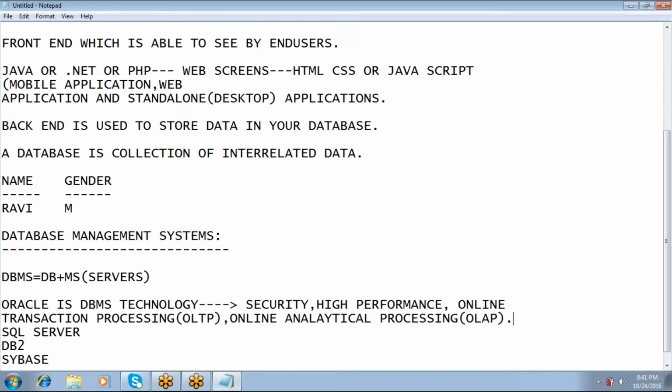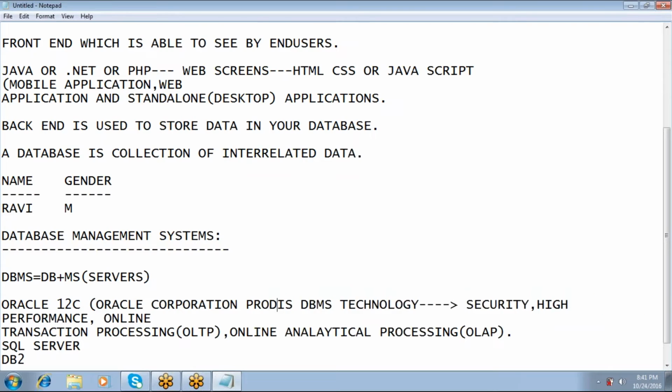The latest version of Oracle is Oracle 12c. It is a product from Oracle Corporation.